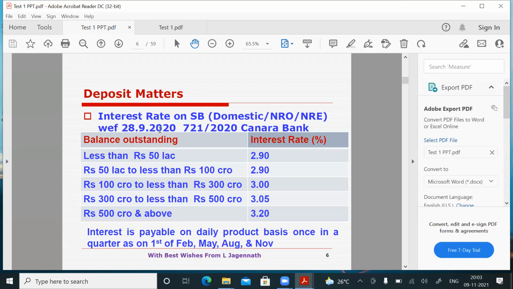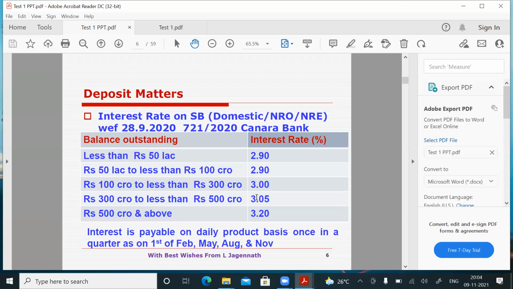Suppose they mention with effect from 28/9/2020, then as per this circular you can give the answer. Suppose they mention as on date, and your exam date is 5th December, if there is no change by then, you can mention the same. If there is any change, you are supposed to write the latest change given in the circular issued by the bank. So you should update your skills and knowledge on a daily basis, friends.